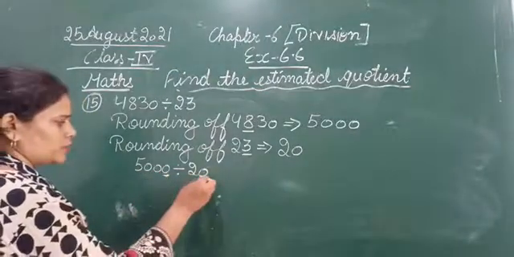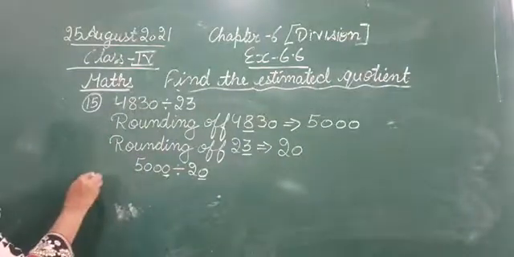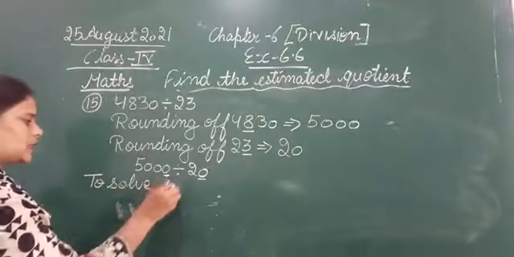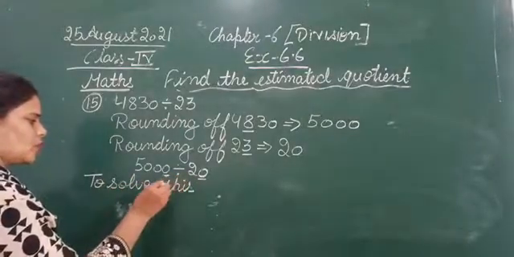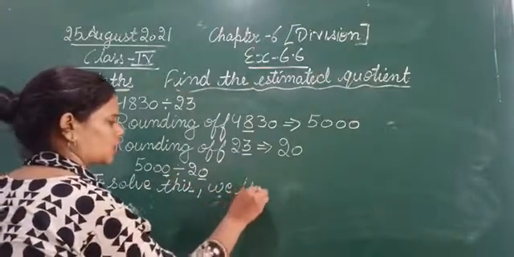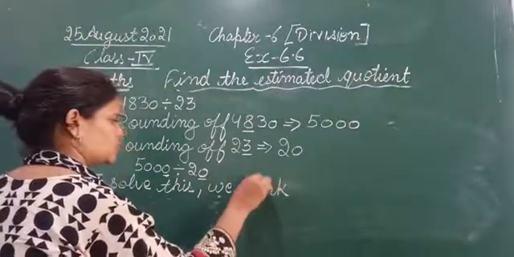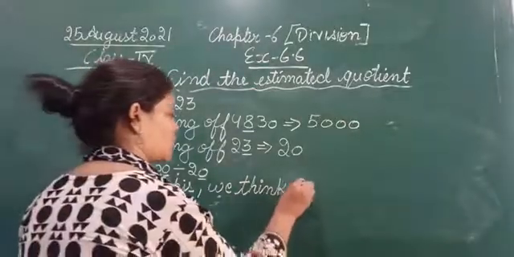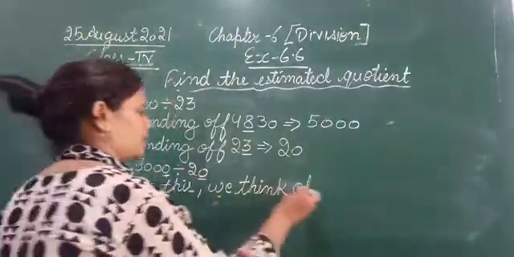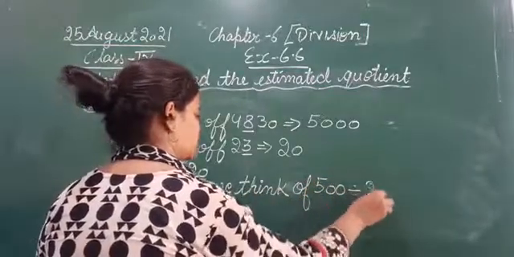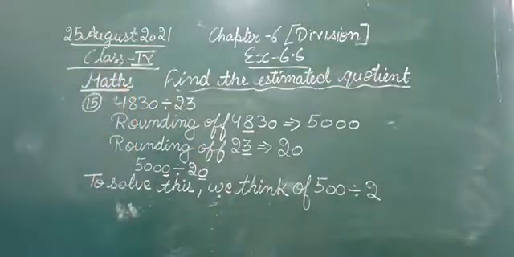So we will pick out 1 zero from both the sides. So to solve this, we think of 500 divided by 2.